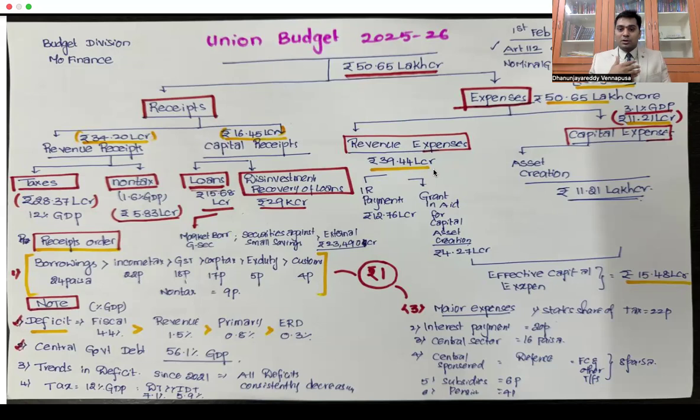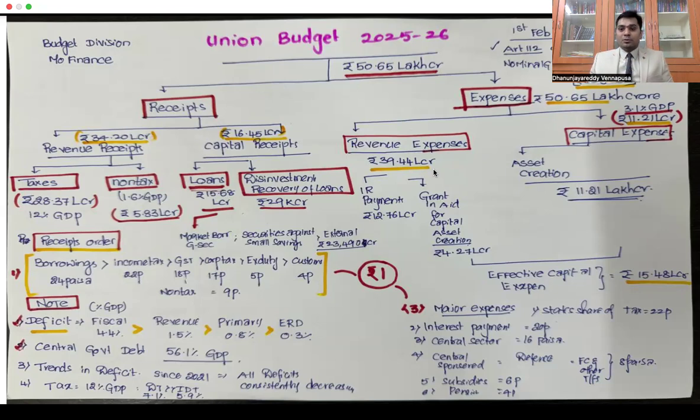Coming to the so-called revenue expenditure, this is what we have, capital and revenue. So total expenses is 50.65 lakh crores. In that 50.65 lakh crores, I am spending around 40 lakh crores on revenue. Capital is 11 lakh crores or 10 lakh crores, you can remember 39 and 11. So whenever we study the budget, don't make it complicated. Just remember this: what is the total budget? 50.65. There are two sources of income, two sources of expenses.